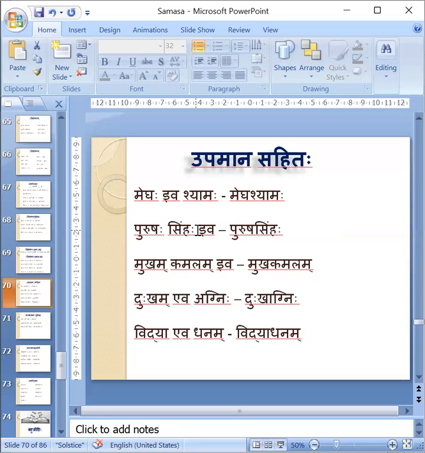One is explaining another thing. Therefore, that will also be Karmadharaya. If somewhere in your text it comes, where it is comparing between two things, there also it can be Karmadharaya Samasa. Iva or eva will be used there. Okay. Dukkhagni, dukkham eva agnihi. Sometimes these words will be used.